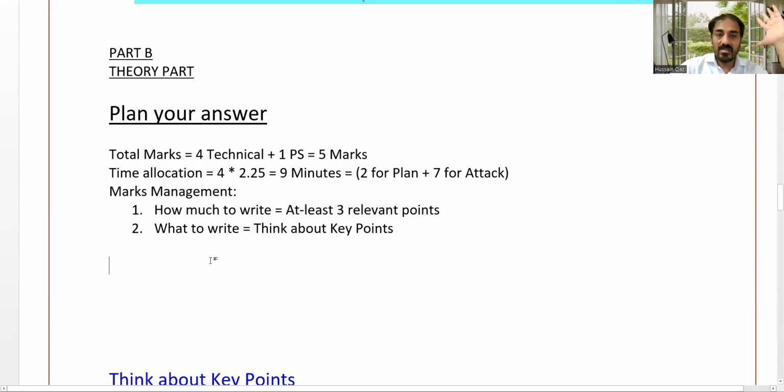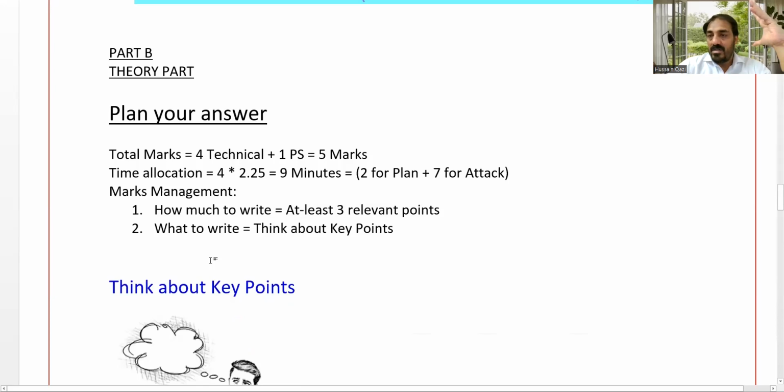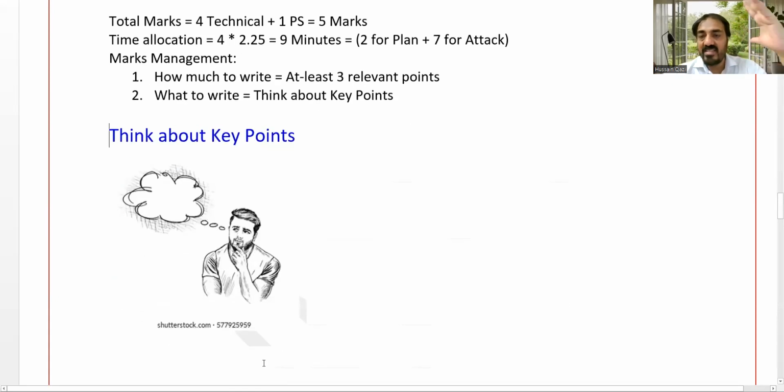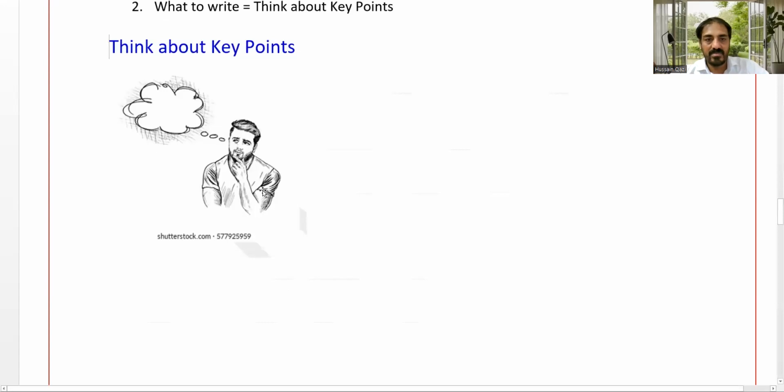Number 2, we need to plan over there, think about what to do, what the key points are. First of all, we need to plan here: the sketch of the context that we need to consider first, then write the answer based on that sketch.